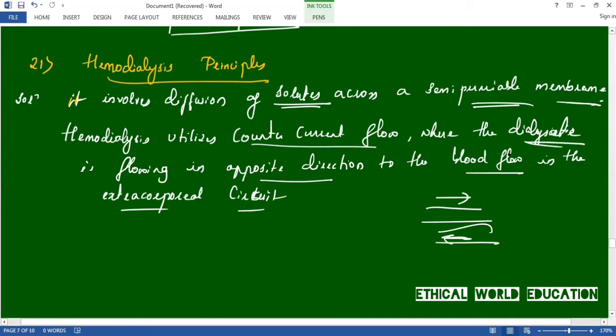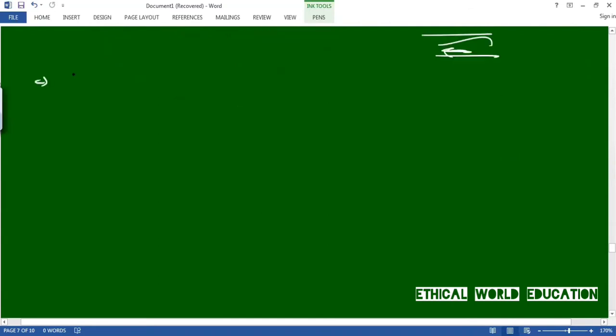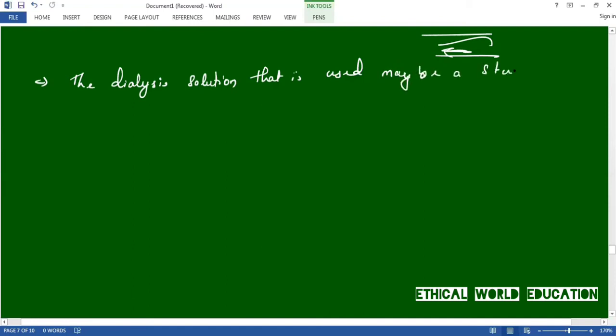Next, in the second point, we'll write: the dialysis solution used is a sterilized solution of mineral ions.